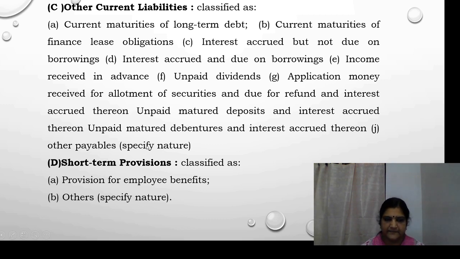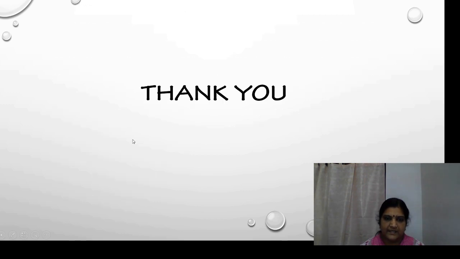Other payables should be specified. Then short-term provisions. The fourth one is short-term provisions. They are classified as provision for employee benefits and also others, which should be specified. So these are the items coming under current liabilities. That's all regarding equity and liabilities.